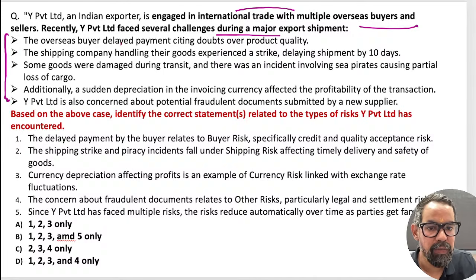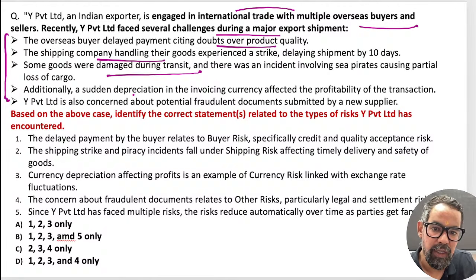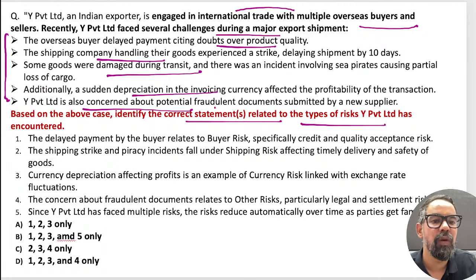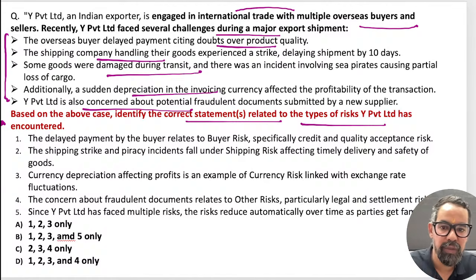So the overseas buyer delays payments citing doubt over the product quality. The shipping company handling the goods, some goods are damaged. Additionally, there is a sudden depreciation in currency in this. Now the question is based on this: the correct statement related to the type of risk the company has encountered in this one. I guess this is also a bit of an easy question, right?